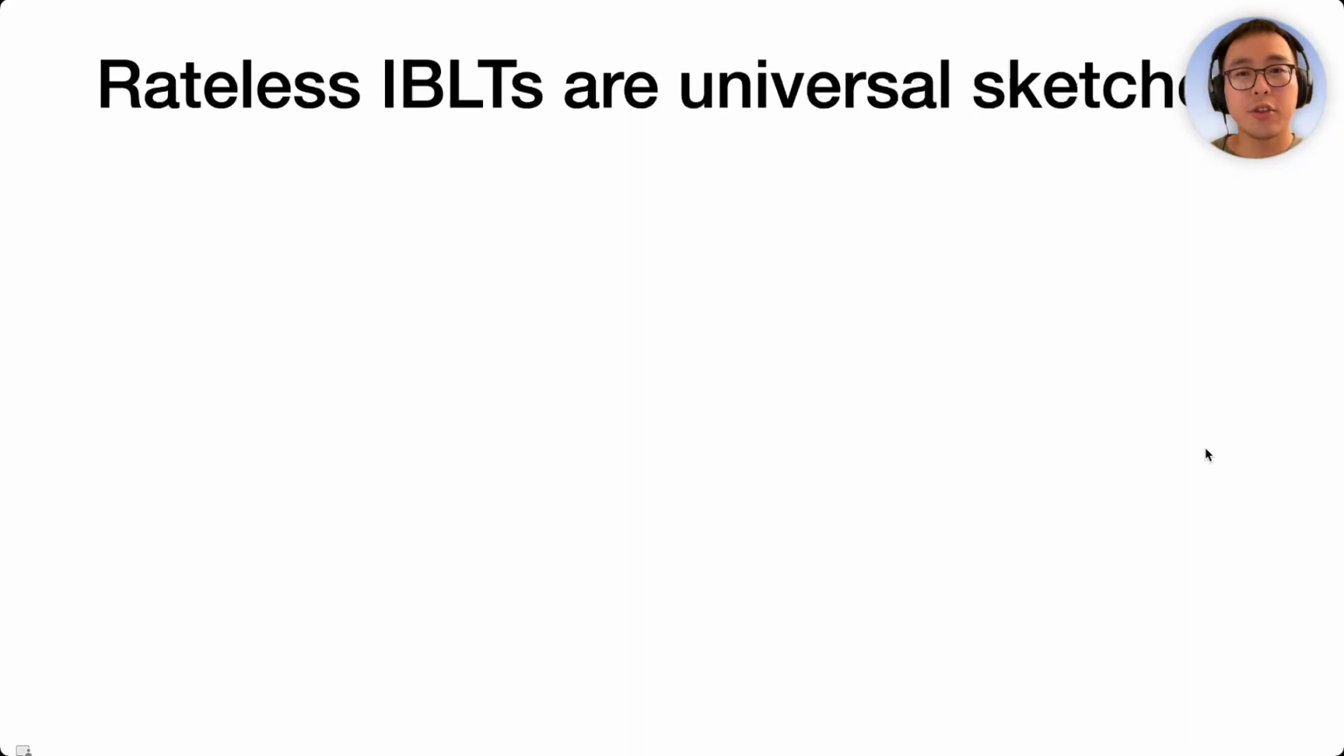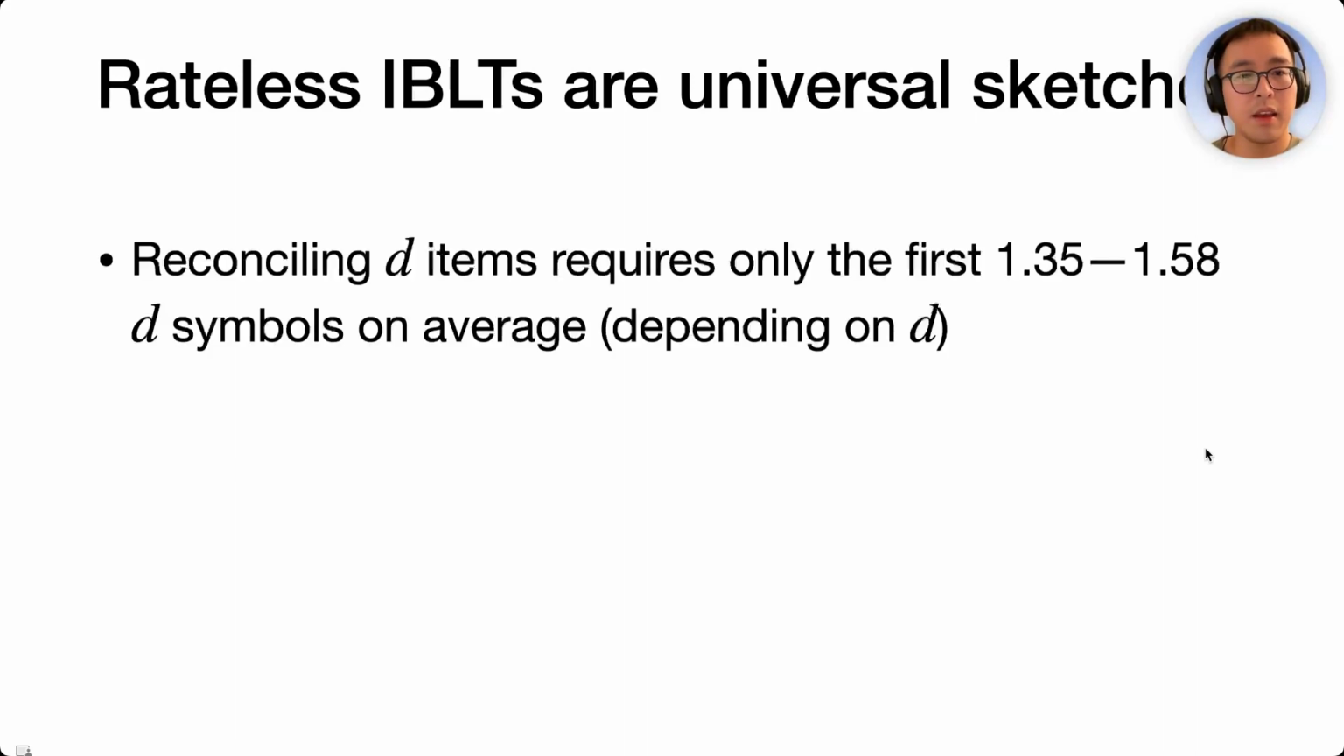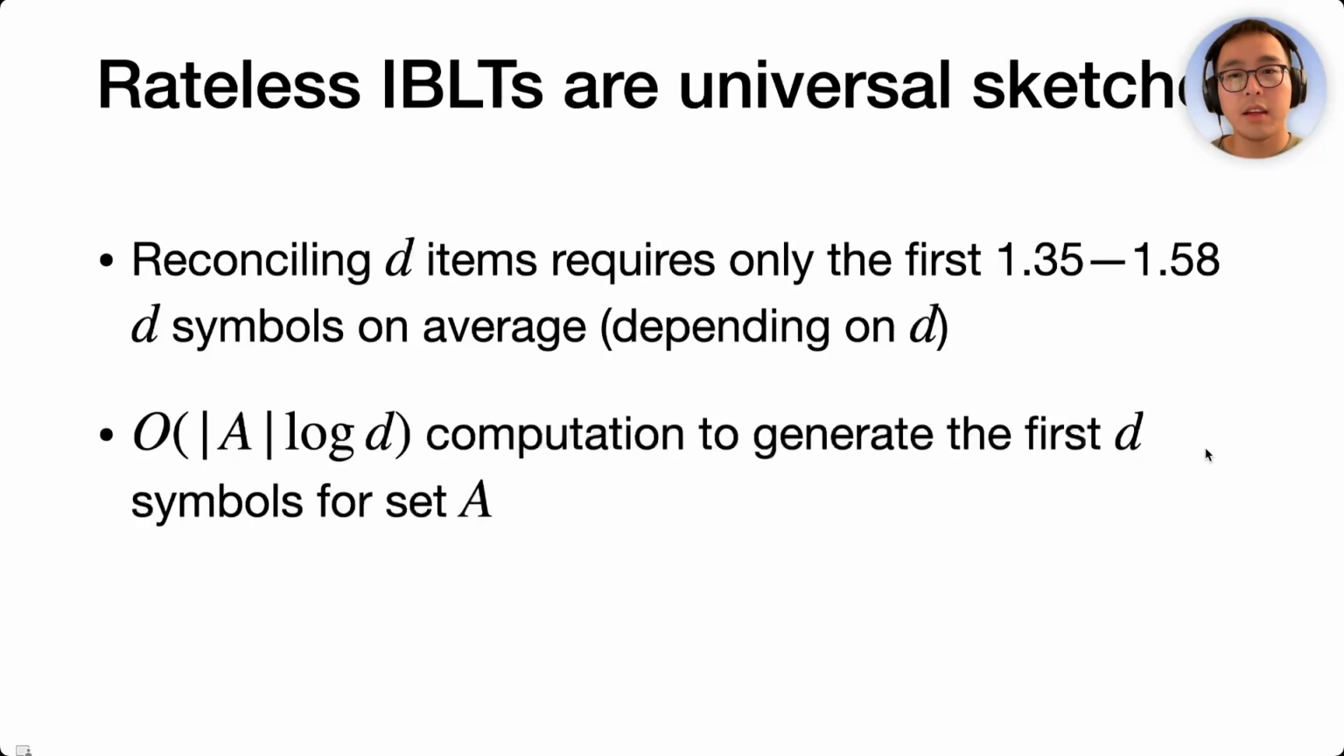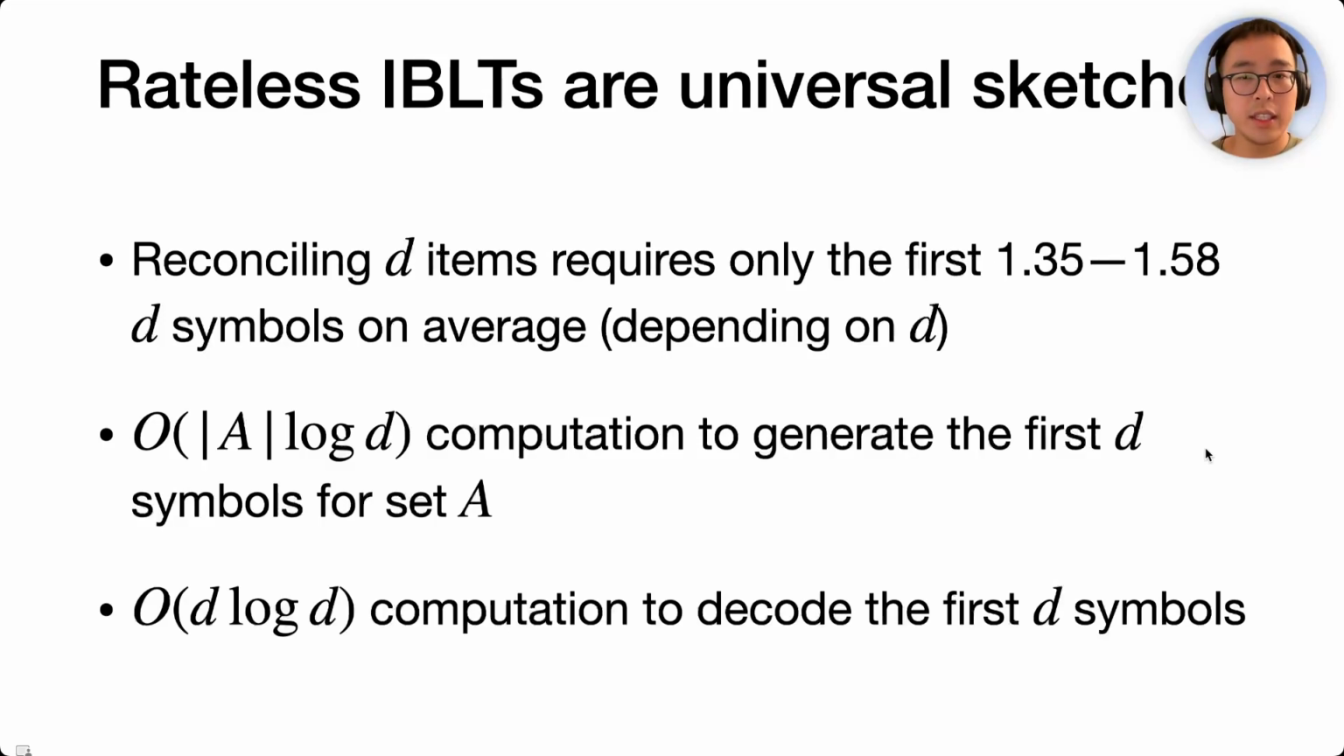We designed such a universal sketch, and it's called Rateless Invertible Bloom Lookup Tables, or Rateless IBLTs. It has all the properties we want, and it's the first realization of a universal sketch with good computation and communication efficiency. Reconciling D items takes 1.35 to 1.58 D symbols on average. Here, the coefficient depends on D. Computation cost is also low. Generating D symbols requires scanning the set log D times, and decoding D symbols takes D log D computation.